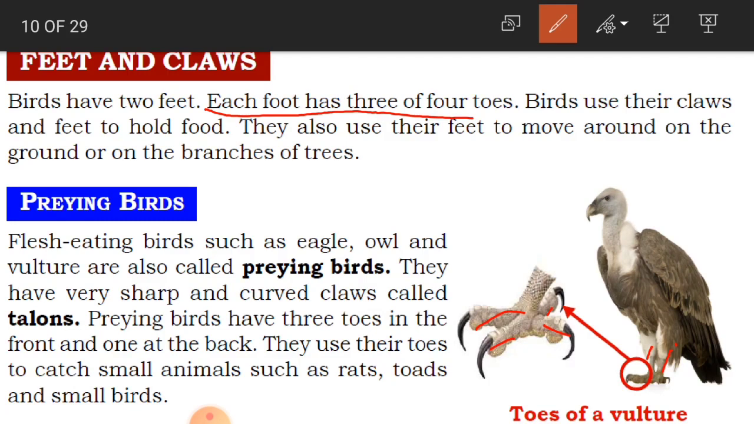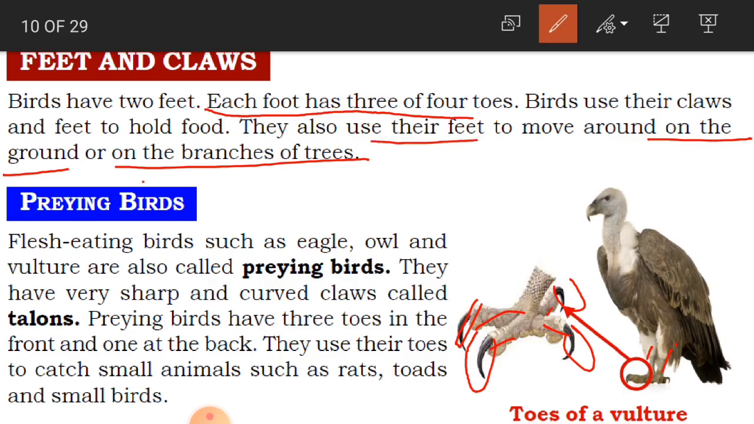Birds use their claws and feet to hold food. So what are claws here? These are the claws, children, like our nails. They have strong claws. And what do they do with these? They hold the food. They also use their feet to move around on the ground, and they also move on the branches of the trees. With the help of their feet, they move around on the ground and on the branches.